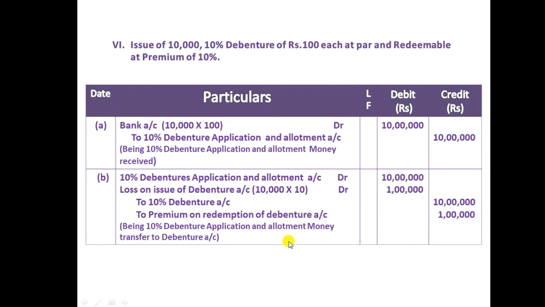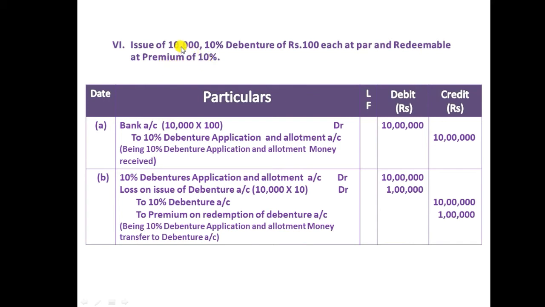Next we'll see the fourth one, issue of 10,000 10% debentures of rupees 100 each at par and redeemable at premium of 10%. In this case, the company issued, here I took a number of debentures, not an amount. So the number of debentures is 10,000 debentures and 100 each. So total 10 lakh as face value. The company issued at par. So the company is going to collect the same 10 lakh from the debenture holder, but at the time of redemption, the company is going to redeem at a premium of 10%.